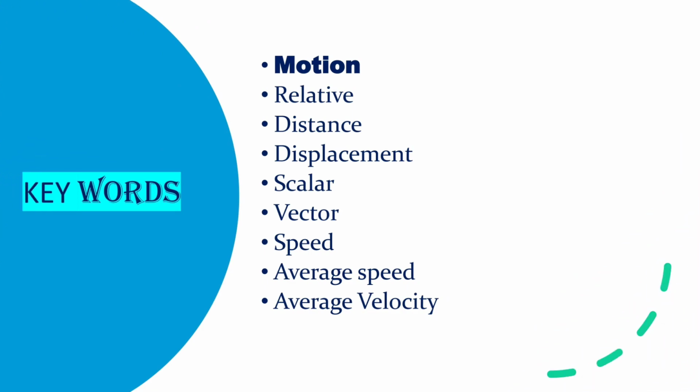Keywords. Keywords of this lesson: motion, relative, distance, displacement, scalar, vector, speed, average speed and average velocity.